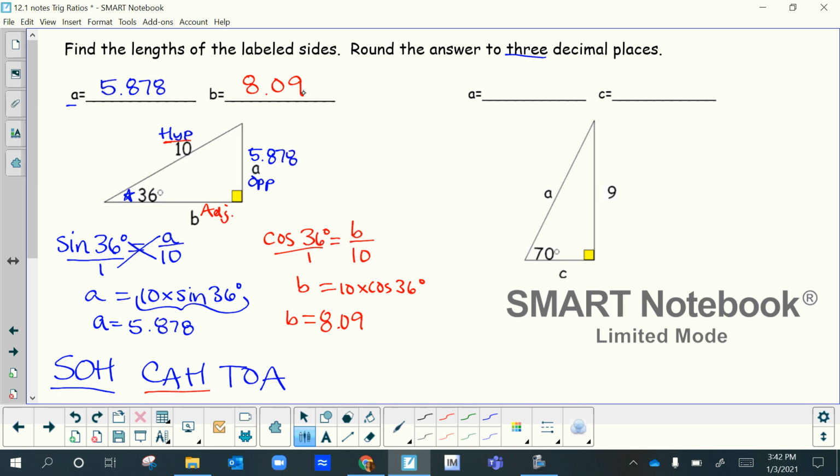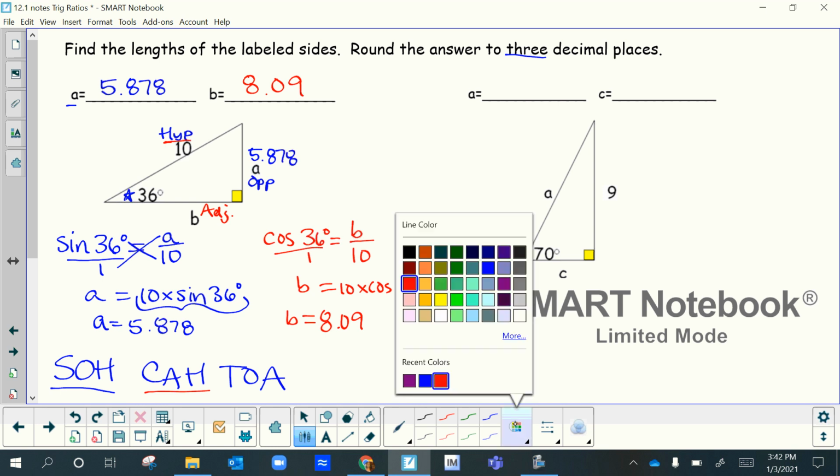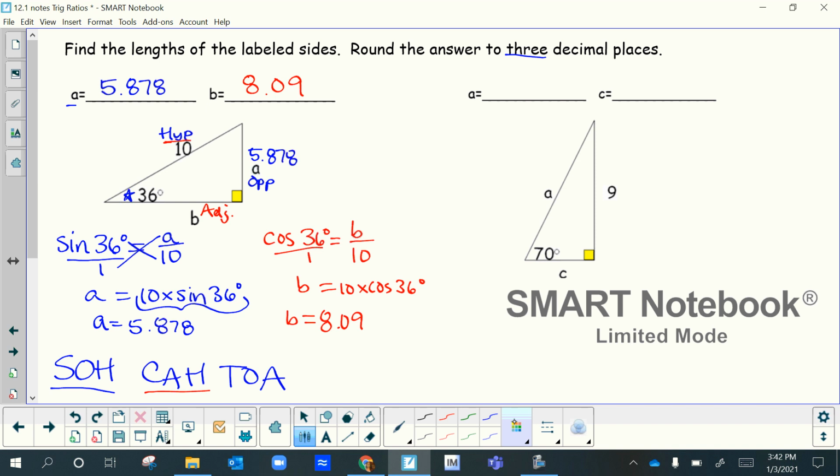So let's try this next one. So I have this 70-degree angle right here, okay? I have the 9, which is opposite of that angle, okay? And so if I want to solve for c first, okay, well, a comes first, so let's go ahead and solve for a. This is the hypotenuse.